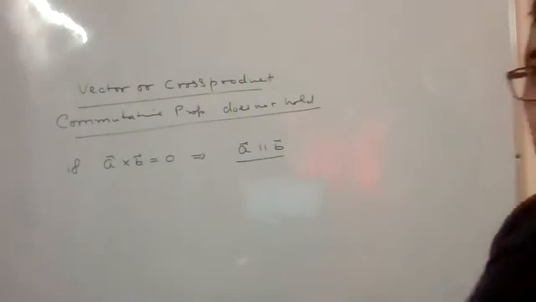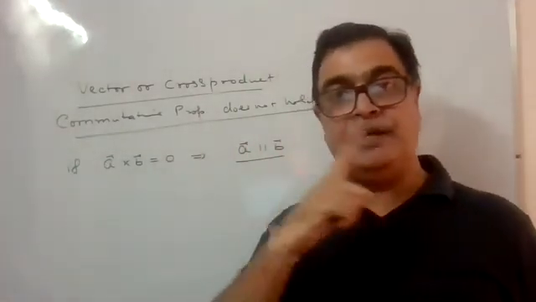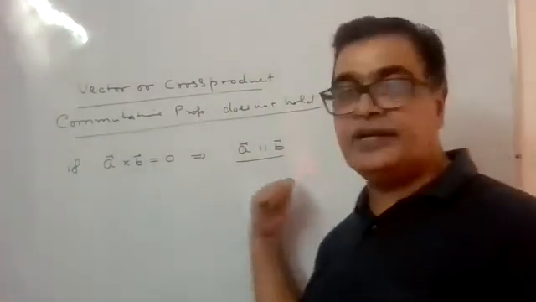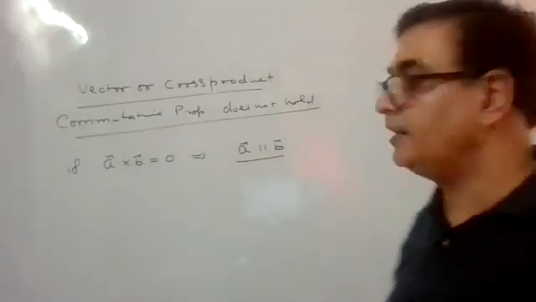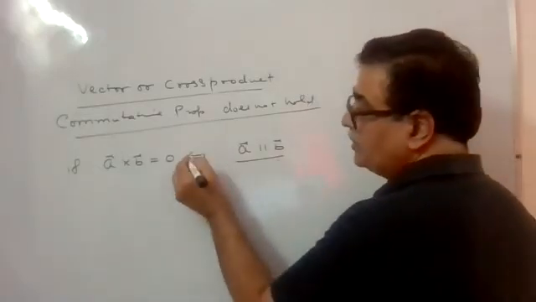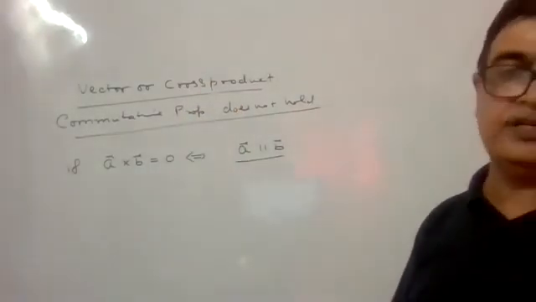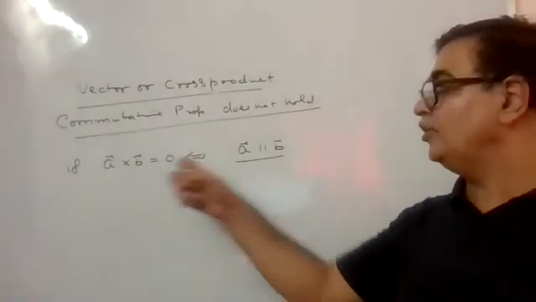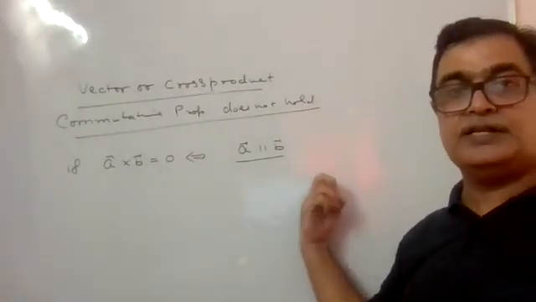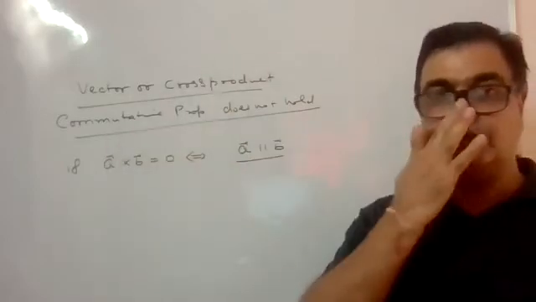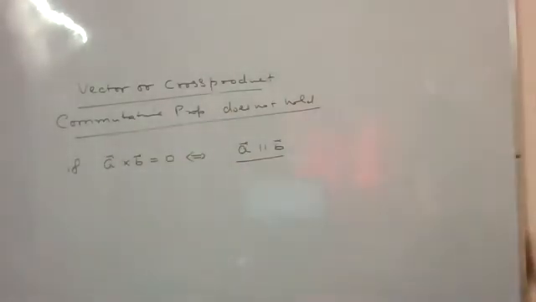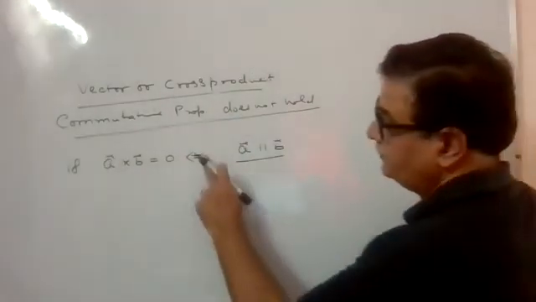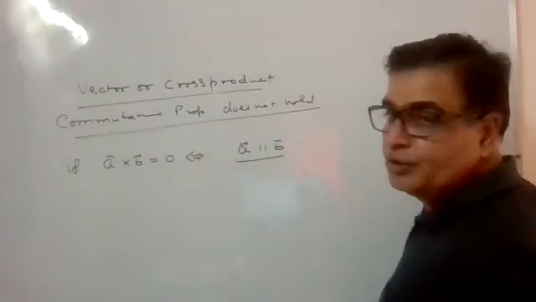अगर आपको याद हो तो dot product 0 था तो they are perpendicular. When cross product is 0, we will say they will be parallel. और अगर parallel है तो cross product 0 होगा. दोनों way it is valid है. A cross B 0 implies A is parallel to B. A is parallel to B, then A cross B is 0. That you should keep it. Clear? That you should remember.